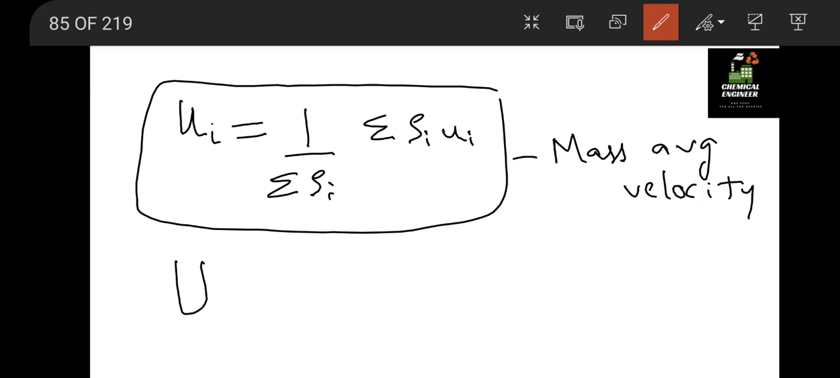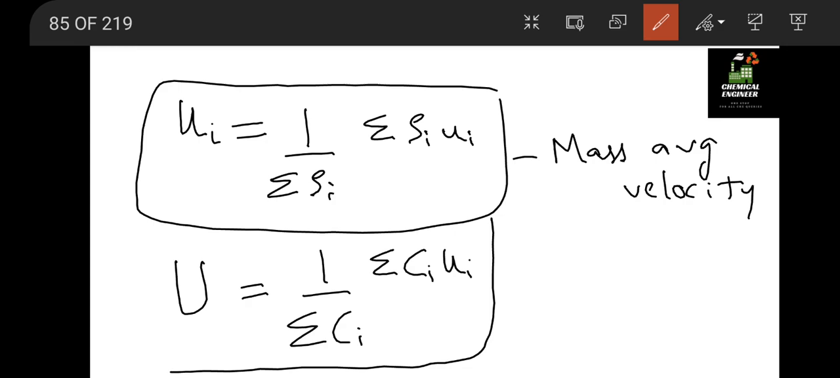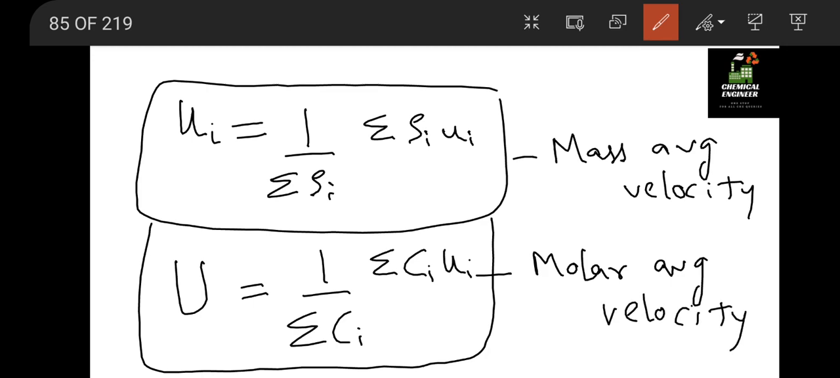And capital U is equal to 1 upon sigma C_i into sigma C_i u_i. This is the molar average velocity, and the relation between both of them is capital U equal to Y_A into small u_i. Okay, so capital U is equal to Y_A into small u_i. Y is the mass fraction in the gaseous phase.